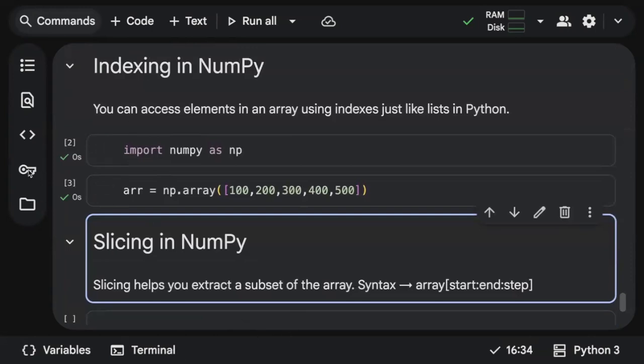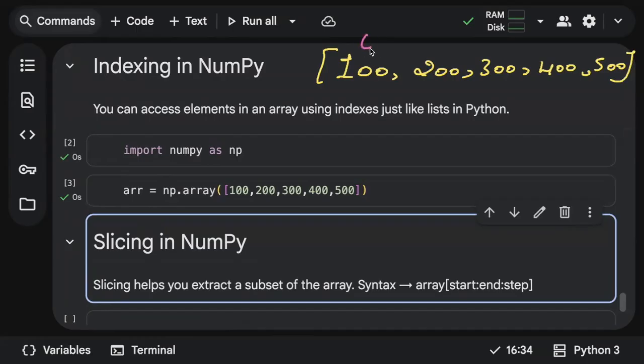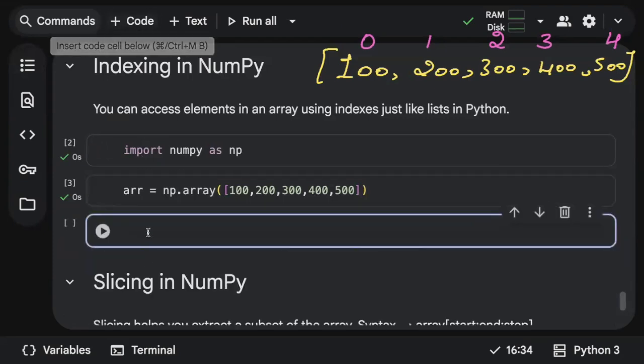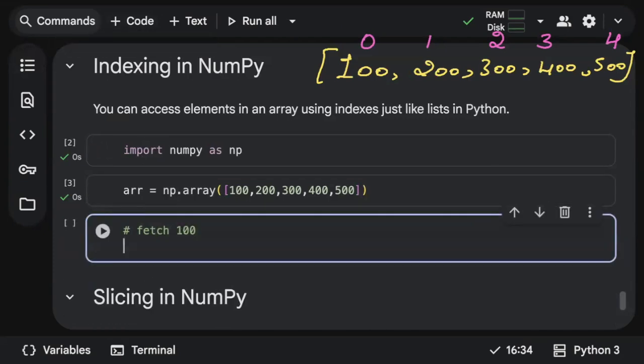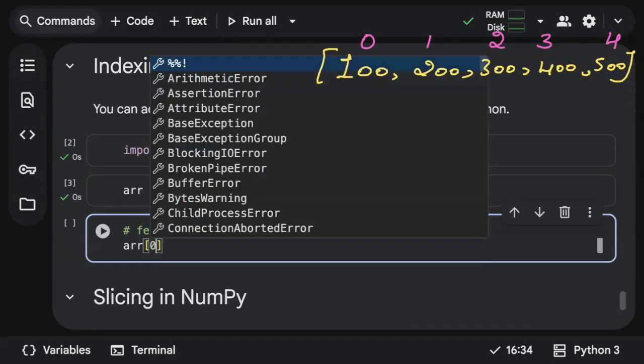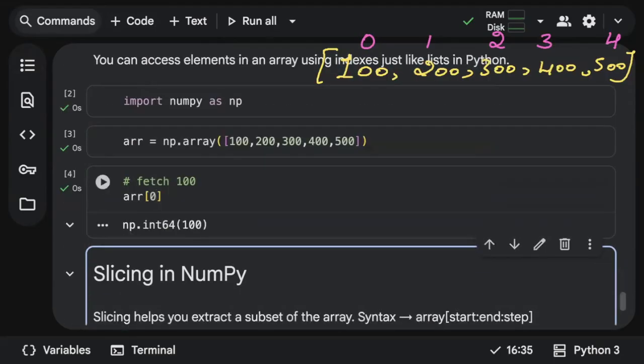Now we just need to perform indexing and slicing. So this is basically my array: 100, 200, 300, 400, and then we have 500. For normal indexing and slicing, we assign index numbers like 0, 1, 2, 3, 4. Based on this, I can frame questions and answer them accordingly to fetch elements. Let's say my first question is fetch 100. If you want to fetch 100, call your array, use square brackets, and the index of 100 is 0. So you are getting 100.